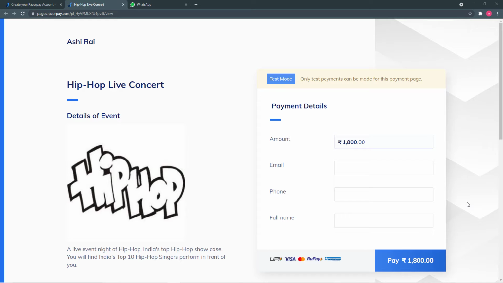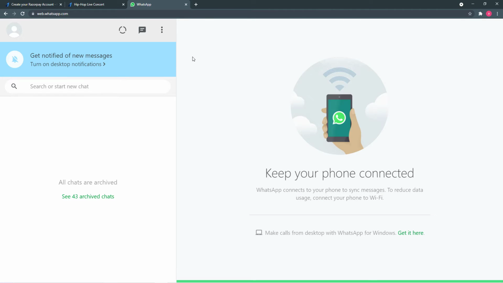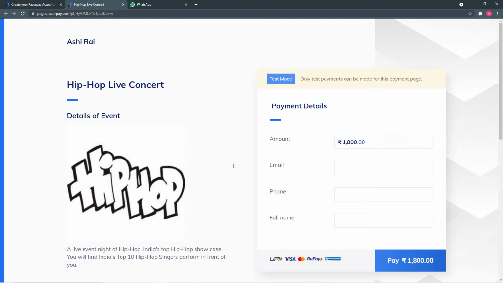So guys, this is a payment page that I have created from Razorpay for a hip hop live concert. Alright, you can see this is the name of our page, and here are the details we are entering in this payment page. So this is the amount for booking a ticket of this live concert. So this is the WhatsApp account of the person who is going to book a ticket here from this page for this hip hop live concert. So on his behalf I am going to book a ticket like this.